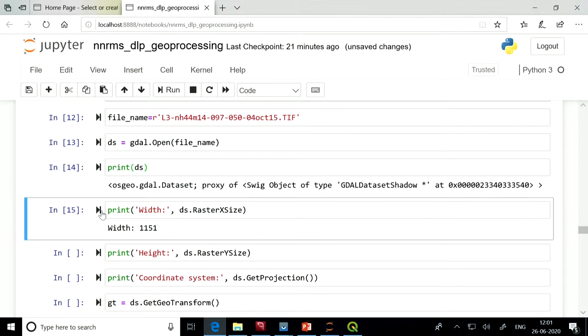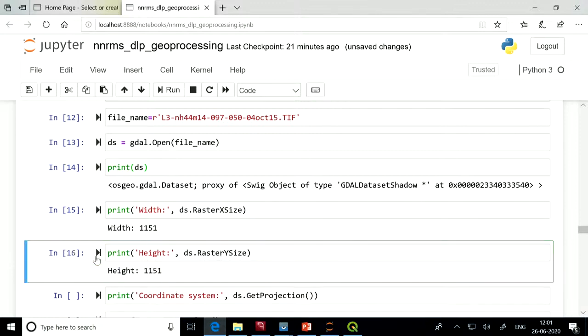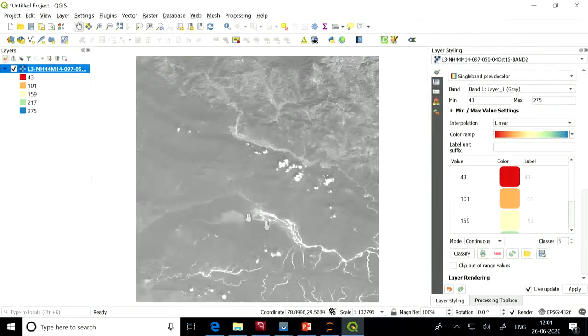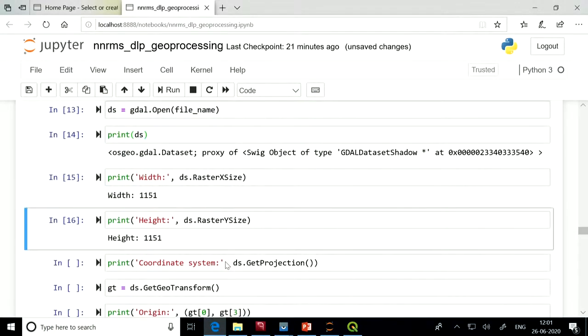Similarly, suppose we want to extract the height information, how many pixels are in the y direction of the image. We can extract that using ds.RasterYSize. So ds.RasterYSize returns the height of the image in pixels. As we see here, it is an image of 1151 by 1151. ds.RasterXSize returns 1151, and the same way ds.RasterYSize returns 1151. This way we can query the height and width of the image.